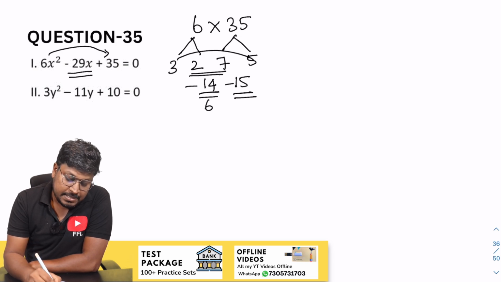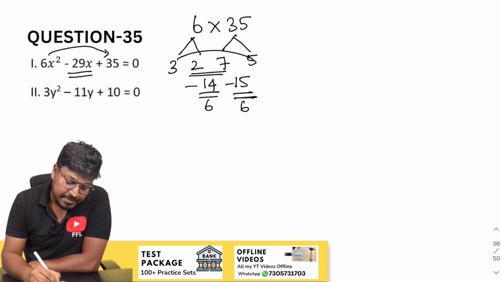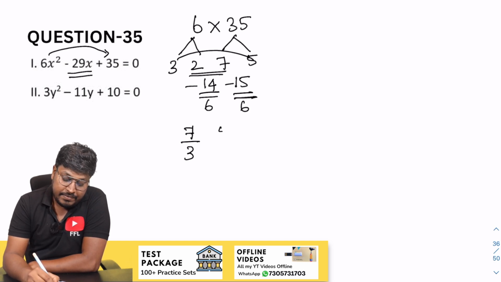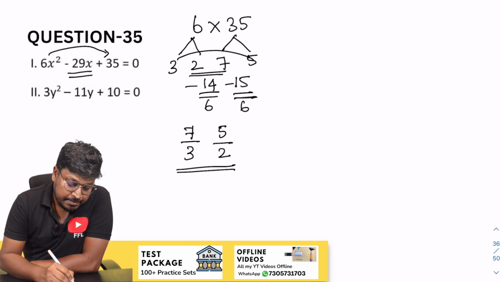So divided by 6, divided by 6. Change the sign while writing. When you cancel it on the 2 table, 7 by 3. Cancel it on the 5 table, 3 table, 5 by 2. So these will be the factors of x. Next will be the factors of y.